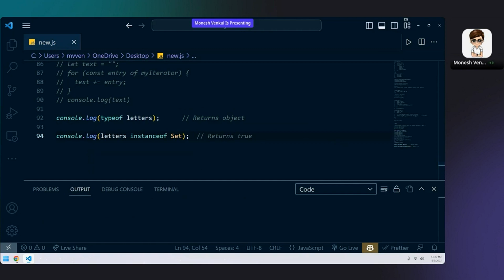Index repeat pre. I didn't get this, Ravindra. What is this? So yeah, one second.